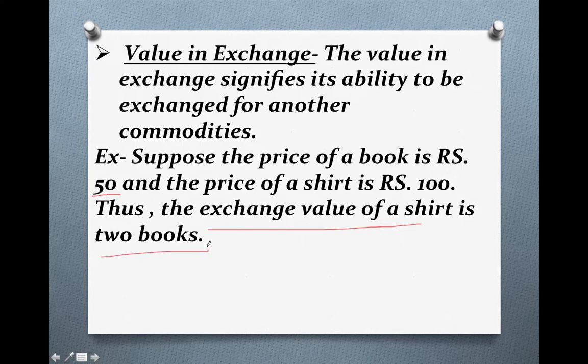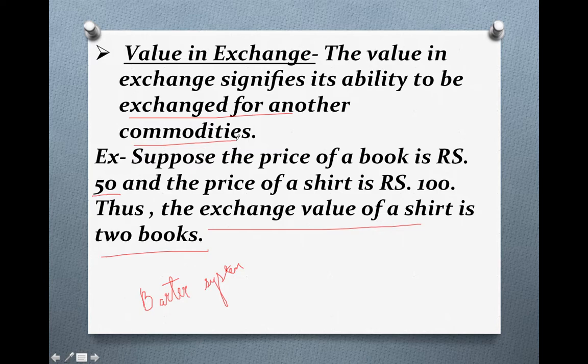Earlier, this type of exchange system was known as the barter system, which was present in the earlier times when currency was not available. But with the development of currency, such systems have vanished. So exchange value means the value which helps in exchanging with other commodities, the ability to be exchanged for other commodities, the price which can be exchanged for other commodities.